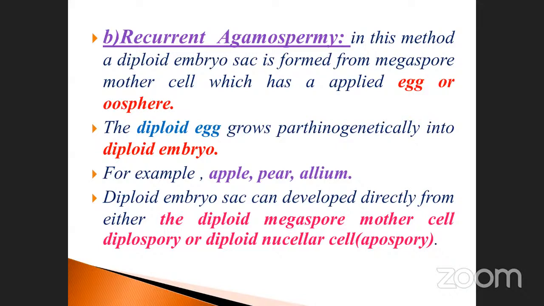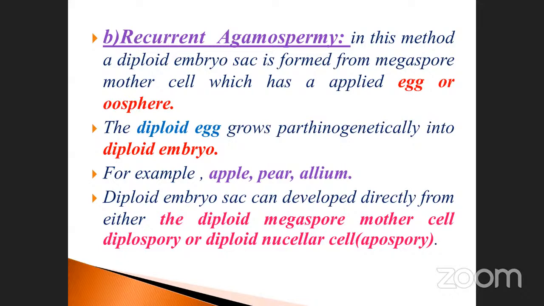Once the diploid embryo formation takes place, it undergoes further development. It develops from the diploid megaspore mother cell, called diplospory, or from a diploid nucellar cell, which is called apospory. These are the things. Okay, this is very, very important.